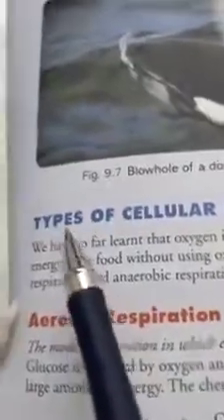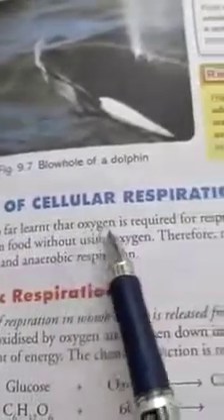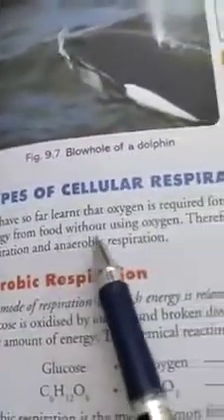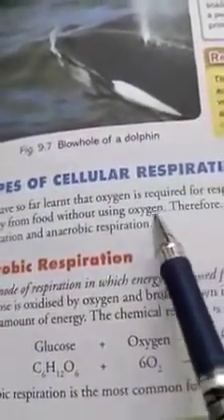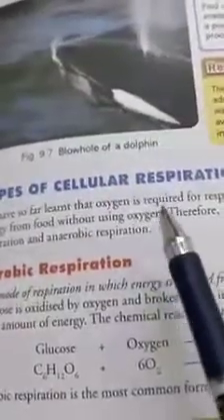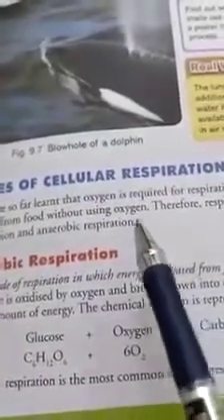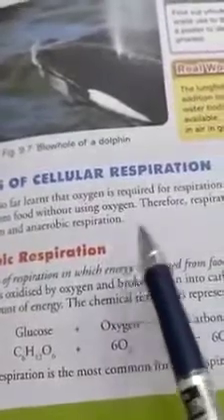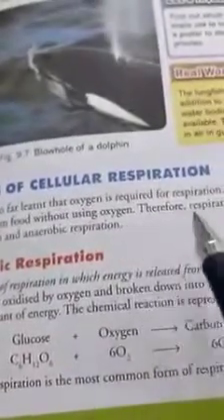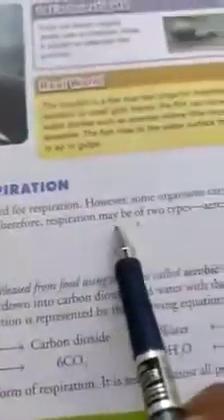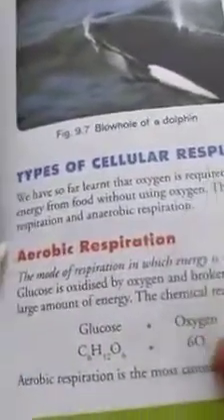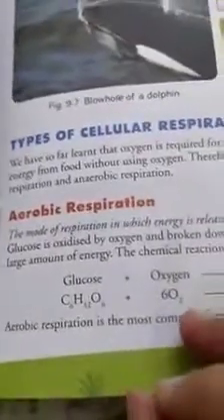Now, dear students, come to the types of cellular respiration. We have learned that oxygen is required for respiration. However, some organisms can release energy from food without using oxygen. Dear students, some organisms such as yeast and some bacteria do not use oxygen for respiration. Therefore, respiration may be of two types: aerobic respiration or anaerobic respiration. Dear students, now come to them one by one.